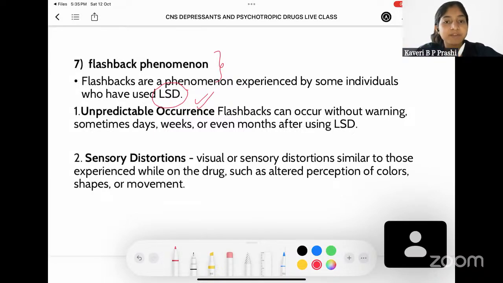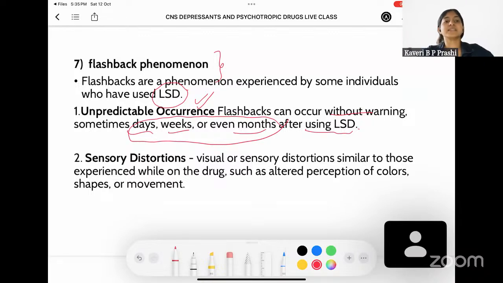Now, what is flashback phenomena? It is a very unpredictable occurrence, and it comes without warning. The person, after taking LSD, might be very normal for some days, and it can just show up sometimes days, weeks, and even months after using LSD. So for this time before the flashback phenomena is seen, the person is going to be completely free of any symptoms. He's going to be very, very normal.